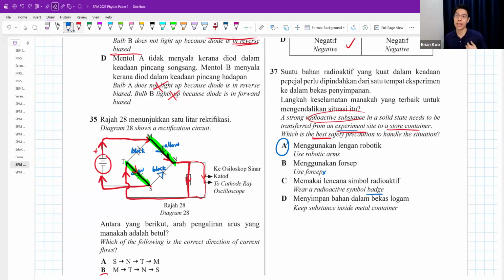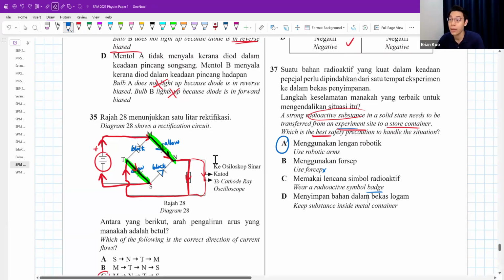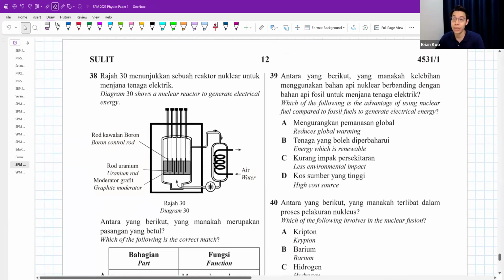Now, this badge represents how much X-ray radiation you are exposed to. So after 1 month, I will see this badge. If I look at your badge and I see that you are exposed to too much radiation, then maybe you cannot work in this X-ray room for too long because your body is exposed to too much radiation. So maybe they will ask someone else to go and change. So the badge tells you how much you are exposed to, or you keep a substance inside a metal container. No, I want to transfer it, right? So the best way is to use a robot to do it. A robotic arm. Okay, question 38.